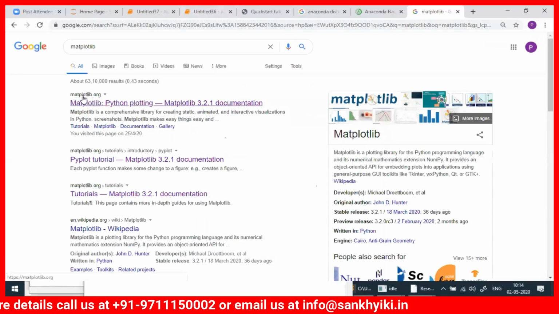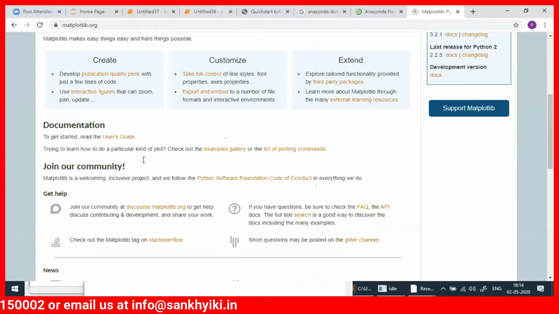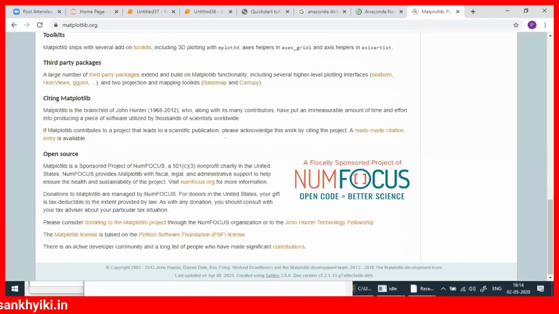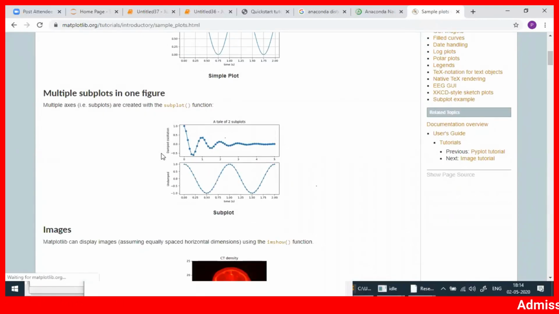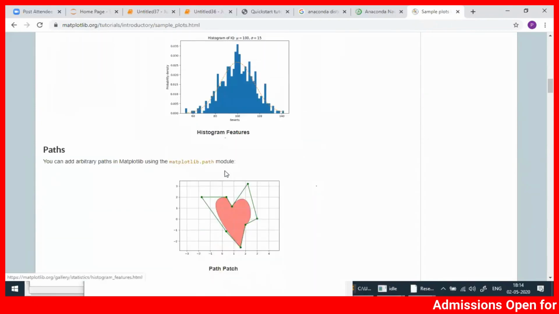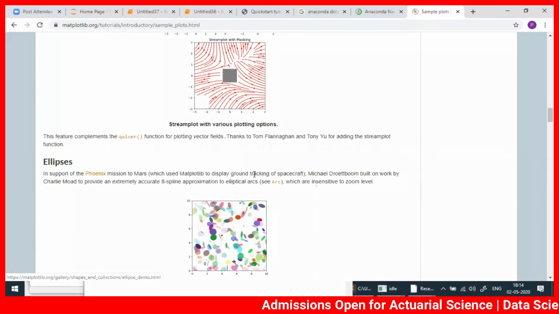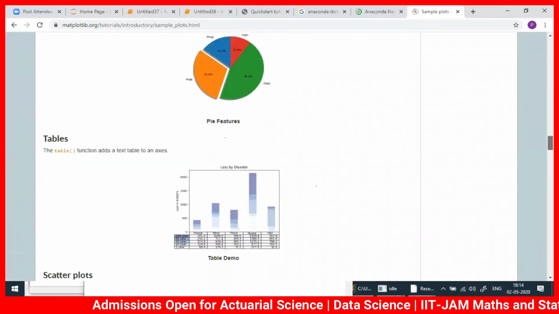When you download Matplotlib, all kinds of graphs you will be able to draw here. If you go to the tutorial, see, awesome graphs. Even if you write coronavirus, you can draw that. This is called visualization.